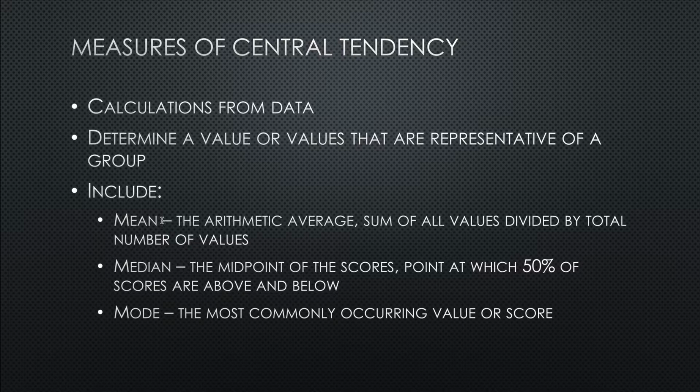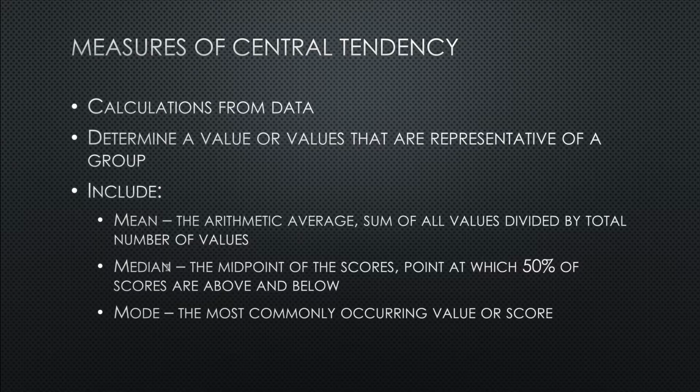They are going to include the term mean, the term median, and the term mode. You've probably heard all of these before. Sorry if this is a review, but certainly the mean you've probably heard before. It's an average, calculated using arithmetic, right? So it's where we take a sum of all of the scores and divide by the total number of values. Again, it's a calculation where we add up all of the different scores and we divide by the total number of people, and we come up with the average score in that particular activity or category or, again, attribute.